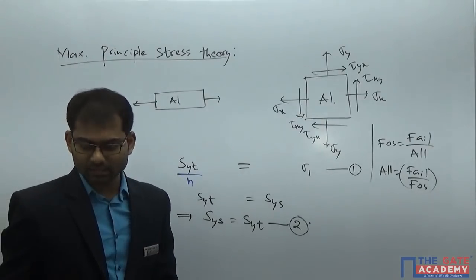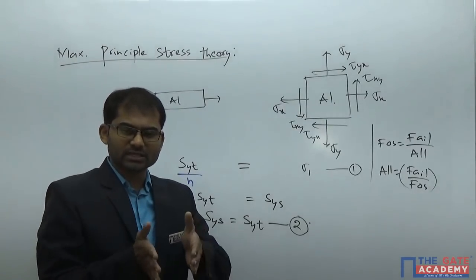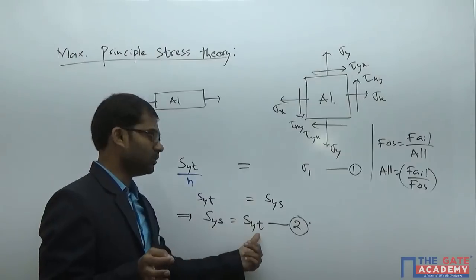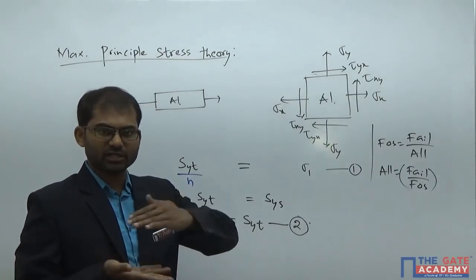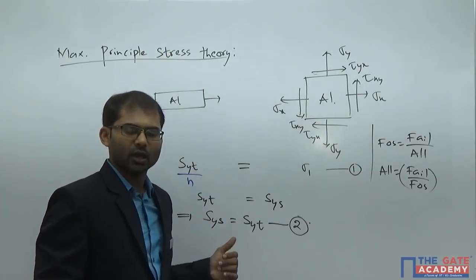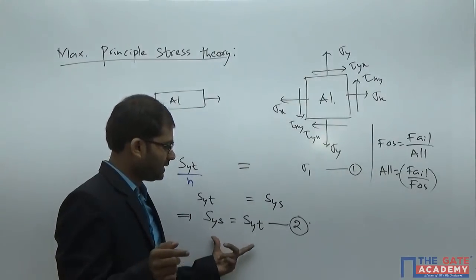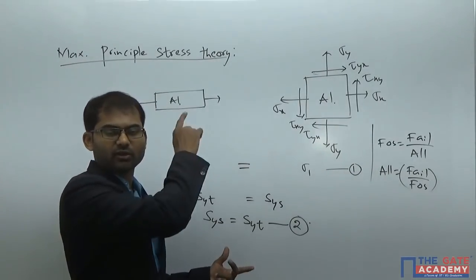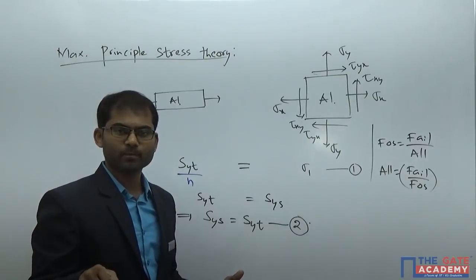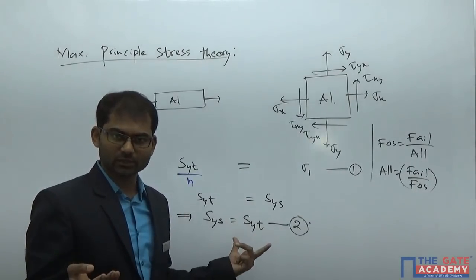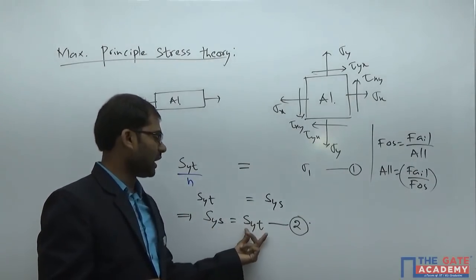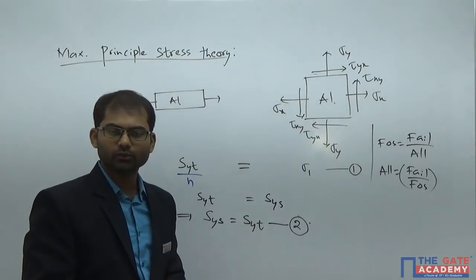That means I take some material and do the tensile testing. I will find out the SYT value. And I will take the same material and do the shear testing. I will find out the SYS value here. So if those magnitudes are coming as equal, then I can say that this theory of failure is valid only for that material, or for the materials which are actually satisfying the relation. If a material is giving you this value as half of this value, then it's not going to be satisfied there.